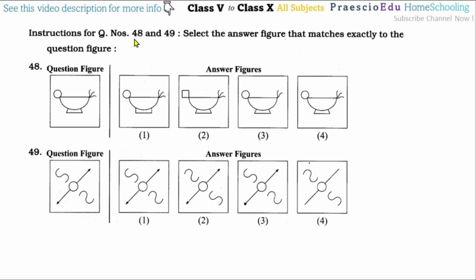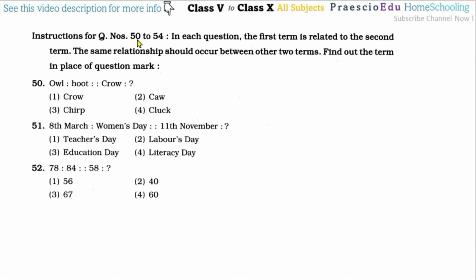Then instruction for question number 48 and 49: select the answer figure that matches exactly to the question figure. For question number 48, option number 4 is the correct one, and for question number 49, option number 1 is the correct one. Now instruction for question number 50 to 54.